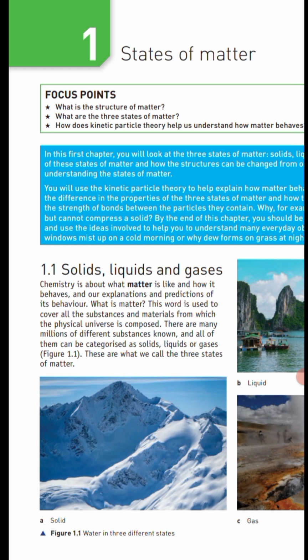By the end of this video, you'll have a clear understanding of what solids, liquids, and gases are, how they behave, and why they behave the way they do. Let's dive right in. What is matter?